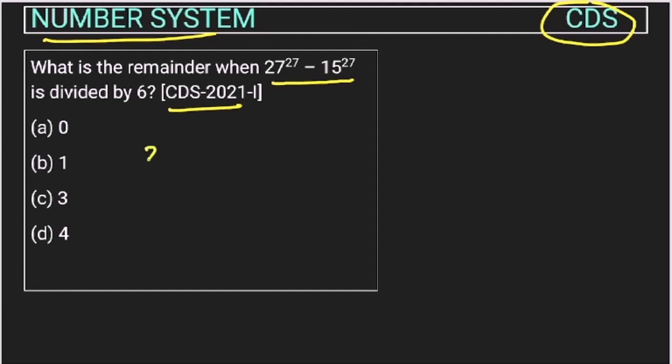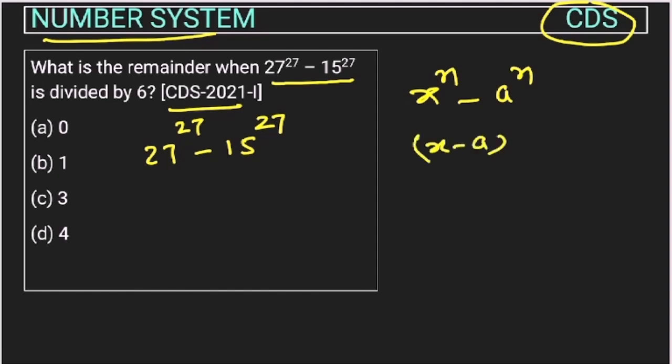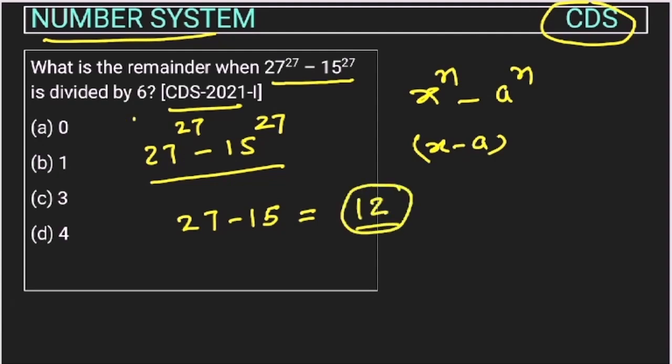We know that if the case is x to the power n minus a to the power n, no matter what the value of n is, odd or even, one factor will always be x minus a. So here the factor will be 27 minus 15, which is 12. So 12 will be a factor of this.